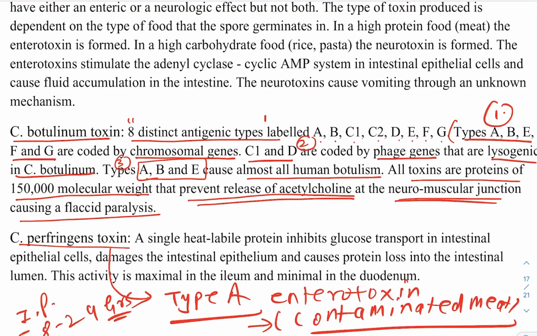Guys, one question can come here: Clostridium perfringens is caused by this type A enterotoxin, but remember one thing, the spores are heat resistant. The spores are termed heat resistant. The incubation period is around 8 to 24 hours, and mostly contaminated meat is involved. So these are the various questions you can remember.